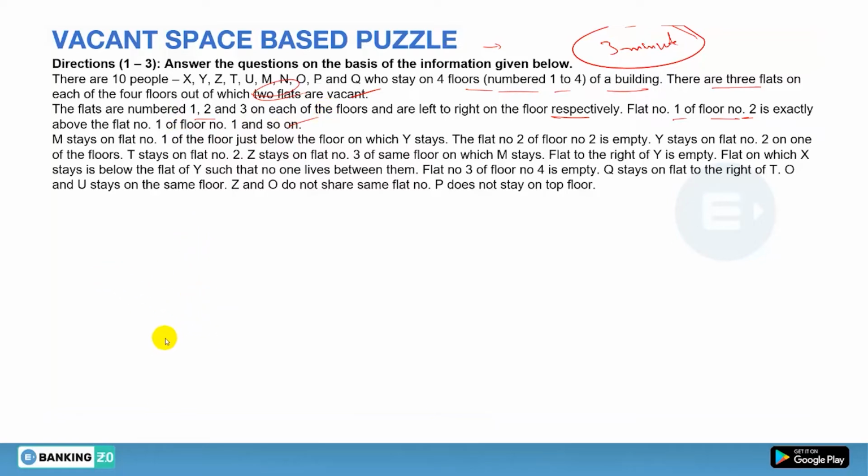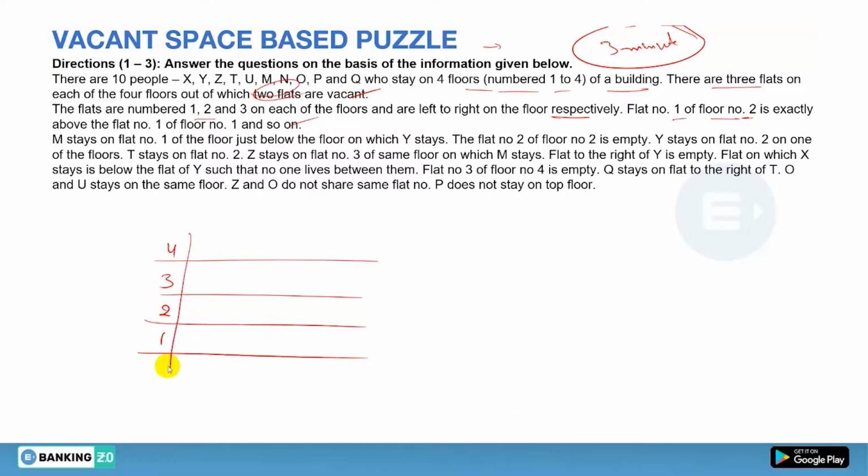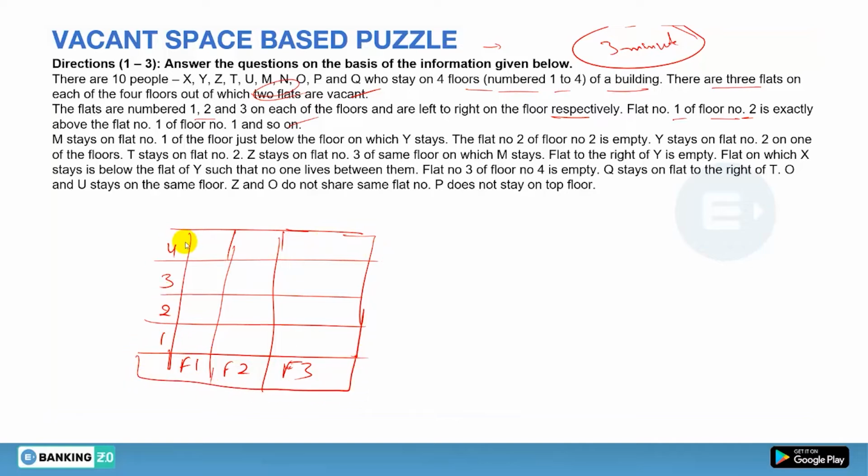So in total we have 1, 2, 3 and 4 floors. Is it clear? And we have different flats. So this will be flat 1, this will be flat 2 and this will be flat 3. So this will be the formation like this. Okay, so this is what is actually given. Clear? So now let's read the information.